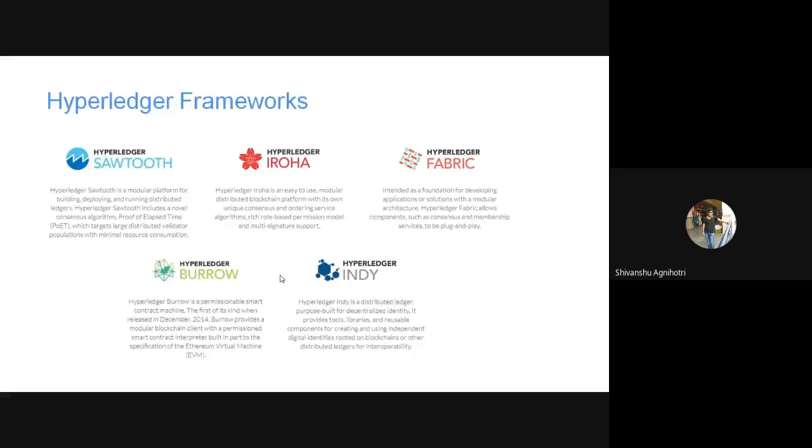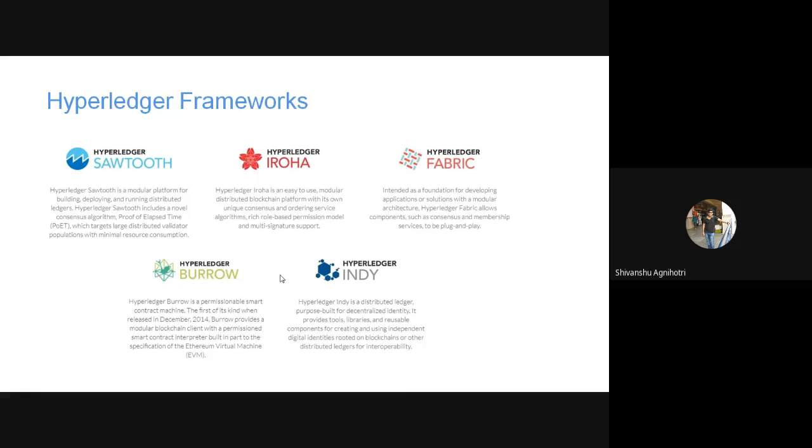So why do we use Fabric? Why is Fabric commonly used? The main highlight of Fabric is that it provides a modular architecture. In modular architecture, we can divide a system into different sub-modules, develop those modules independently, and again combine them to create a whole system. That modularity is quite a good highlight of this Hyperledger Fabric architecture.